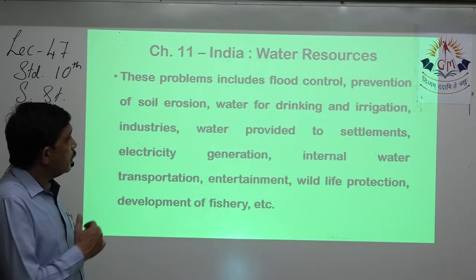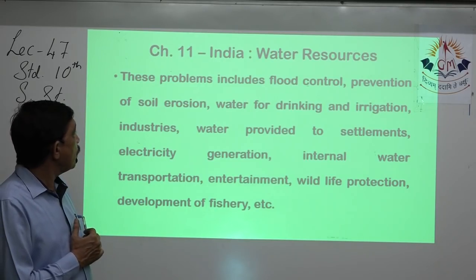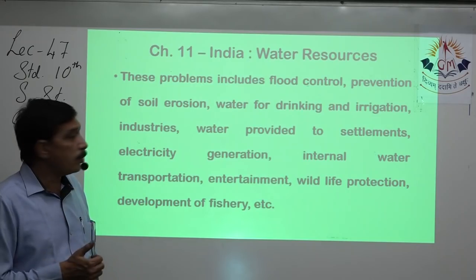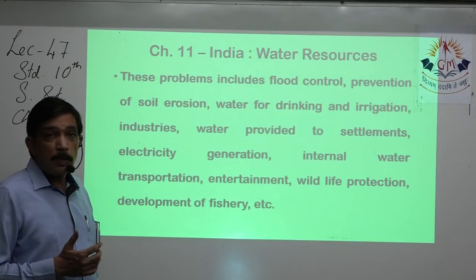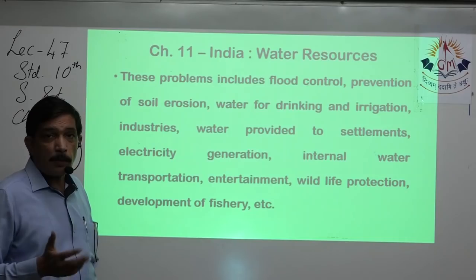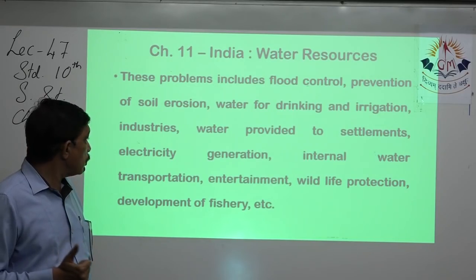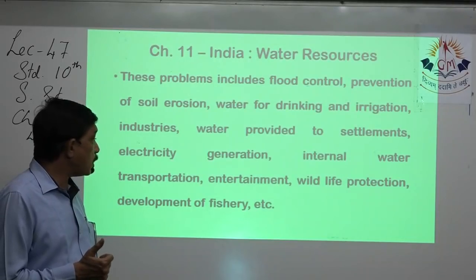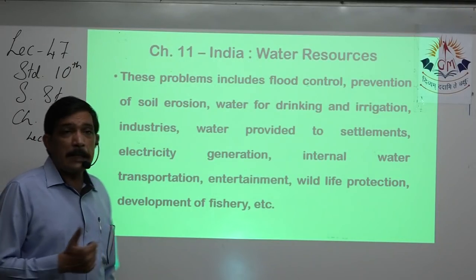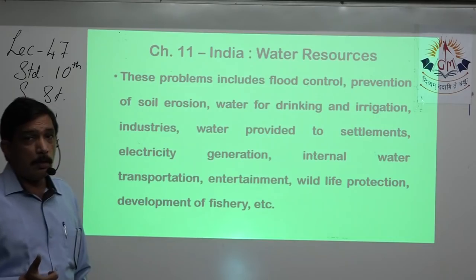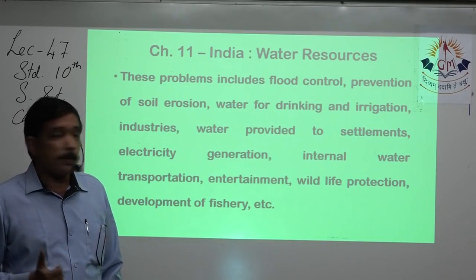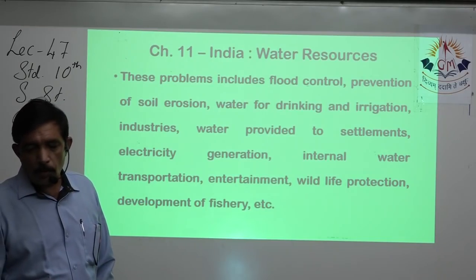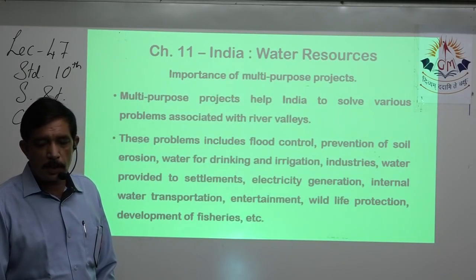This is what we just discussed. Flood control and prevention of soil erosion can also be done. Water for drinking and irrigation can be supplied. Industries can be supplied. Water can be provided to settlements for daily use. Electricity generation can be done. Inland water navigation and transportation can be done. Entertainment can be had from such places. Wildlife can be protected, and fisheries can be developed. So there are lots of uses of multi-purpose projects.